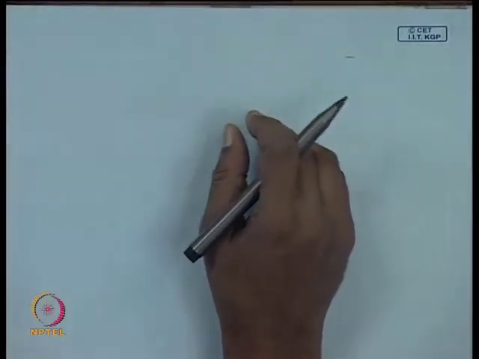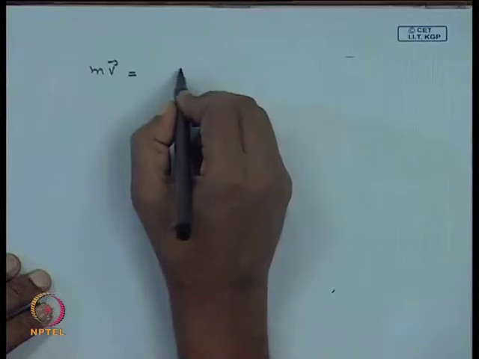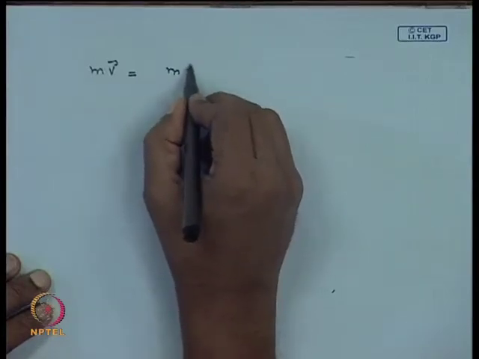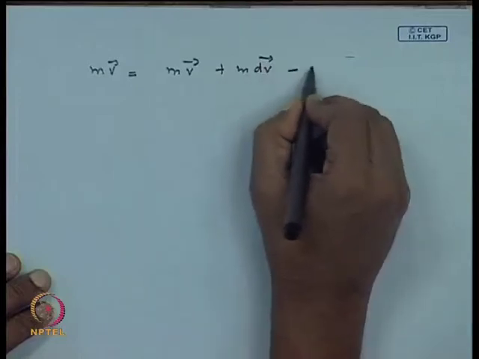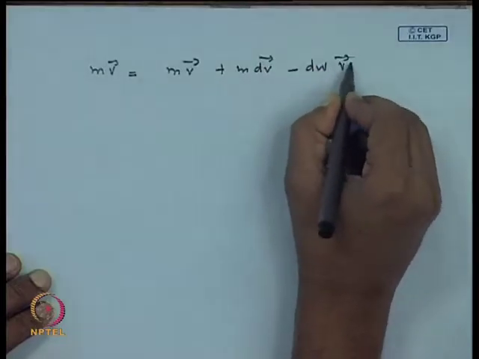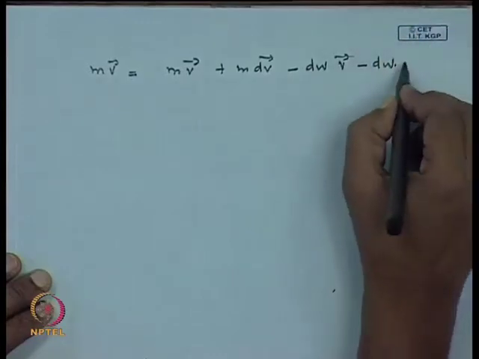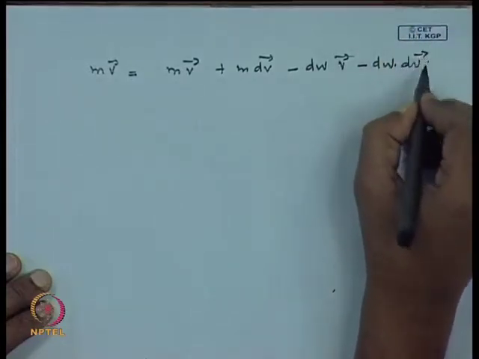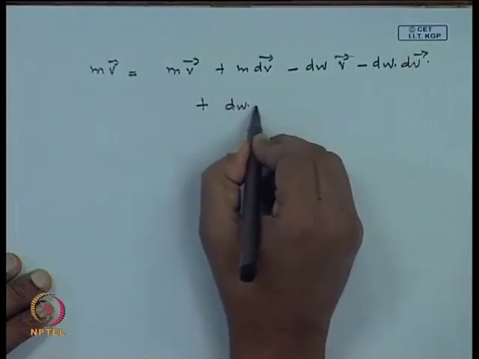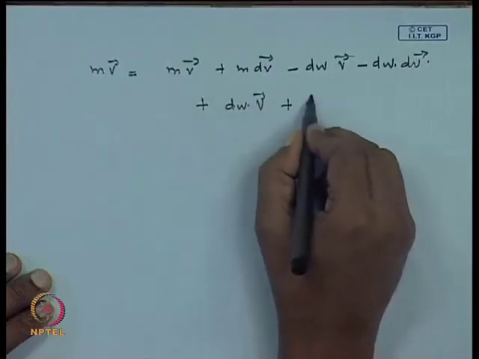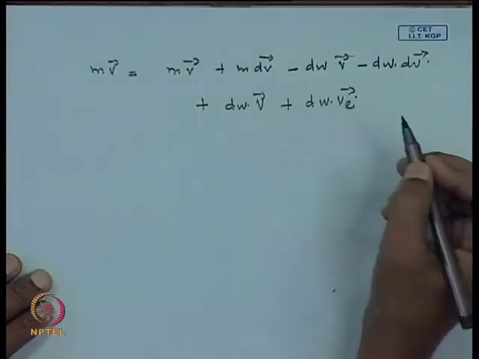So, now we can simplify this. We will have m v equal to, we break the bracket, m v plus m dv minus dw v and minus dw times dv plus dw v.